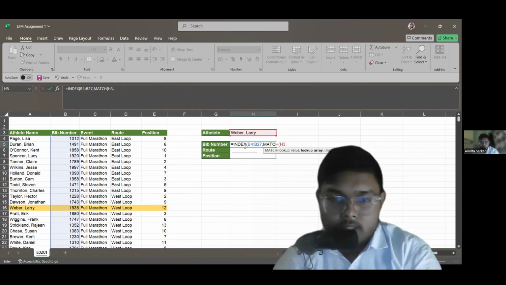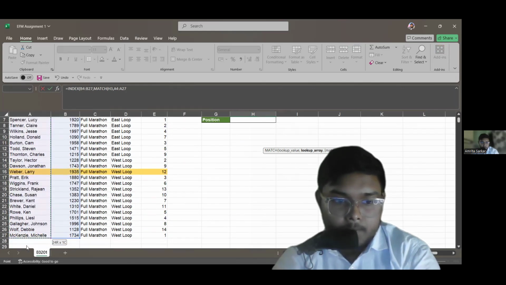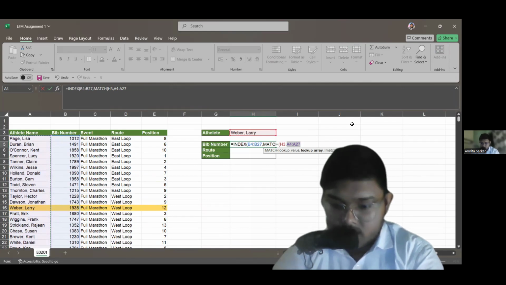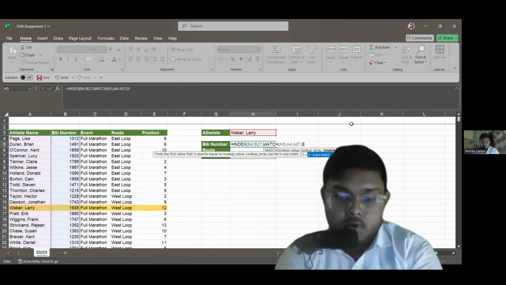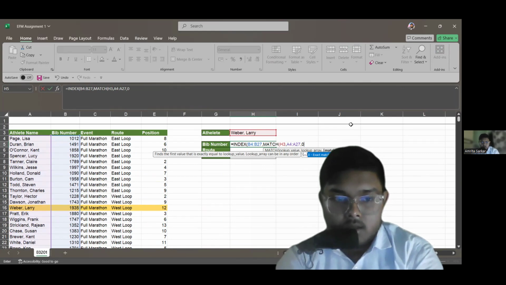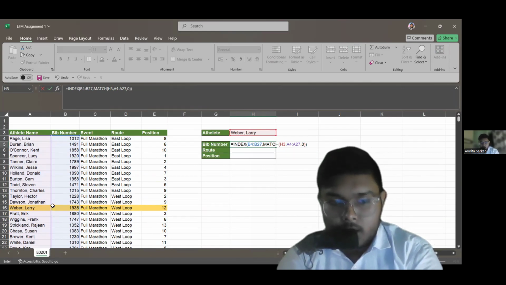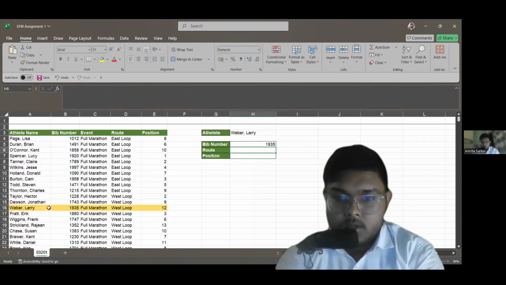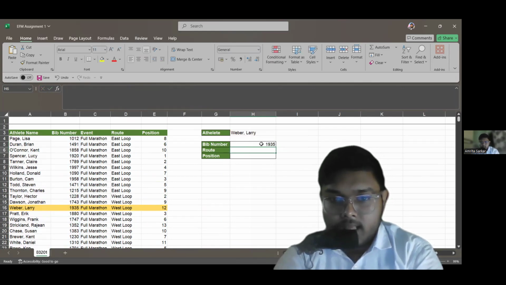I'm looking for the athlete's name from the athlete's name column, so I will be selecting the athlete's name column. And now I have to type a 0 to get the exact match, because if I don't type the 0, Excel may give me a different BIB number of a similar name. That's why I need an exact match. So I will get the exact BIB number of Weber, which is 1935.